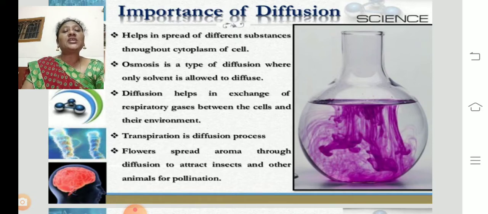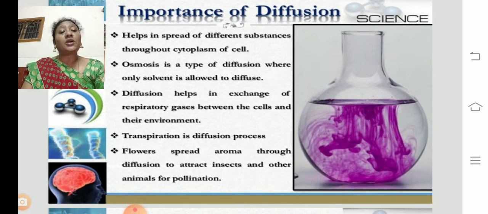And transpiration is also a diffusion process. What is transpiration? Elimination of excessive amount of water out of the plant body through the stomata is called transpiration. So transpiration is also an example of diffusion.